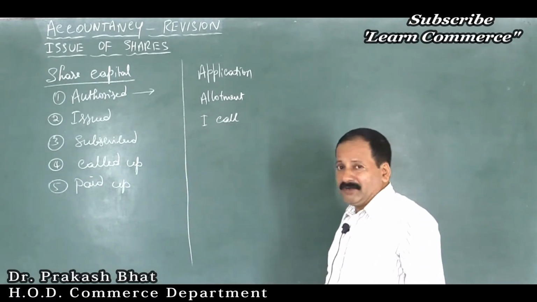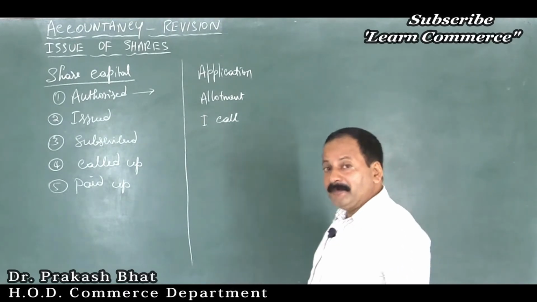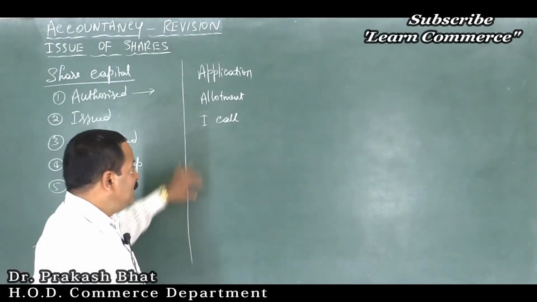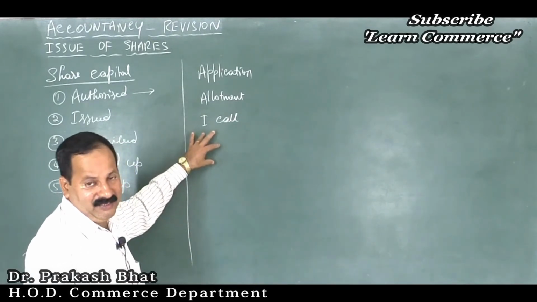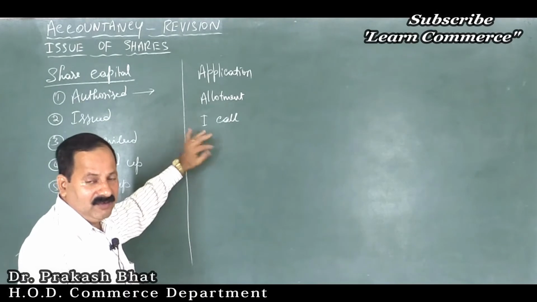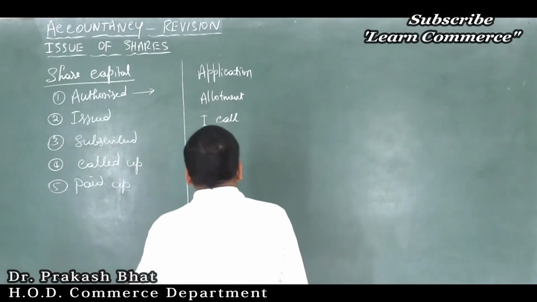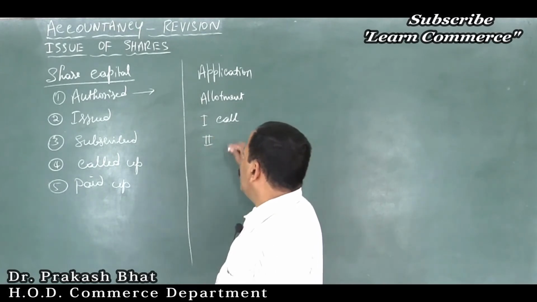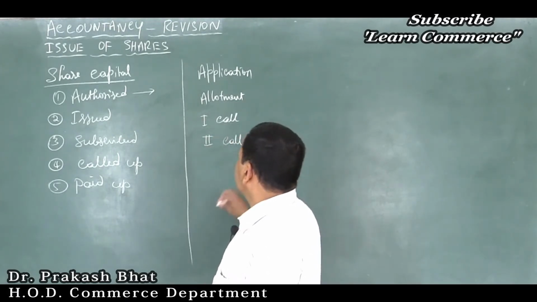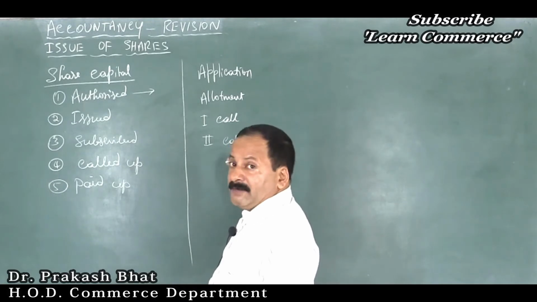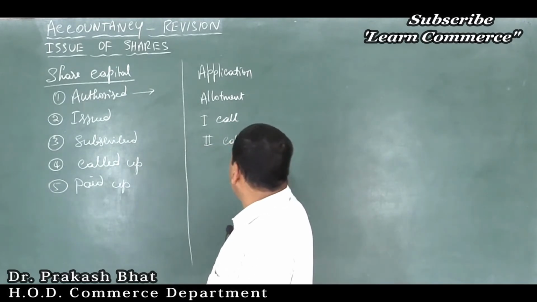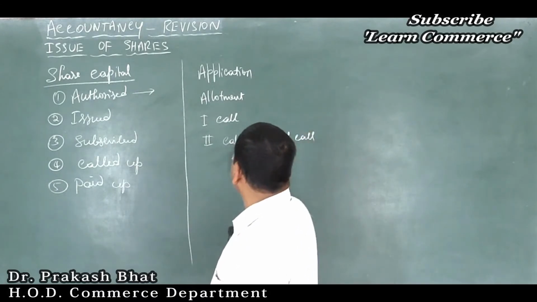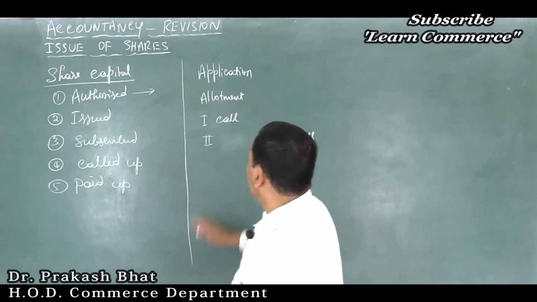Third call, second call will not be there for you because allotment of marks will be a problem. Only 12 marks problems can be given, so they will restrict up to first call only, not second call. Clear? But still let us go up to second call. If second call is called, then second call is the final call. We call this second and final call, if second call is there.